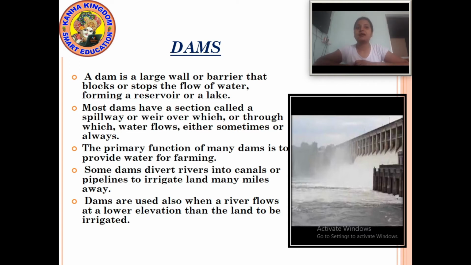Some dams divert rivers into canals or pipelines to irrigate land many miles away. We have learned about canals in the previous video.